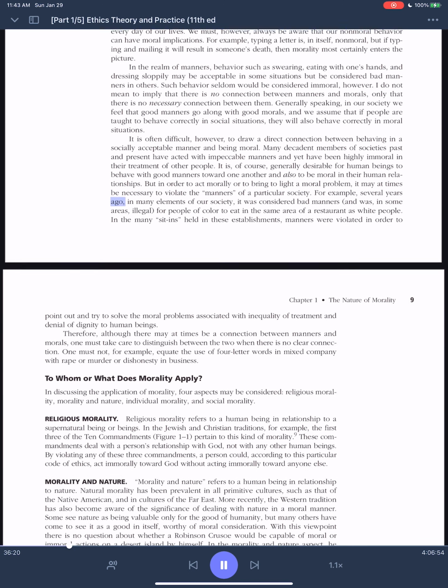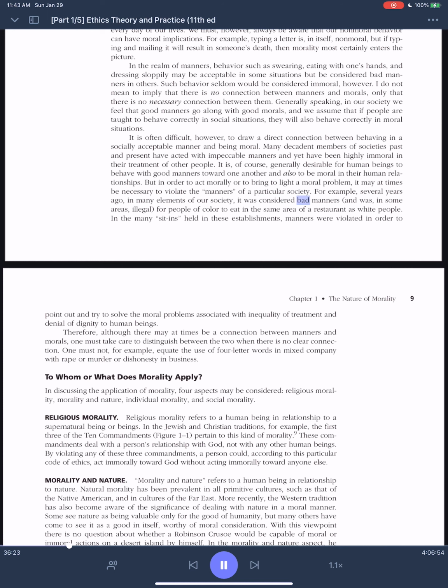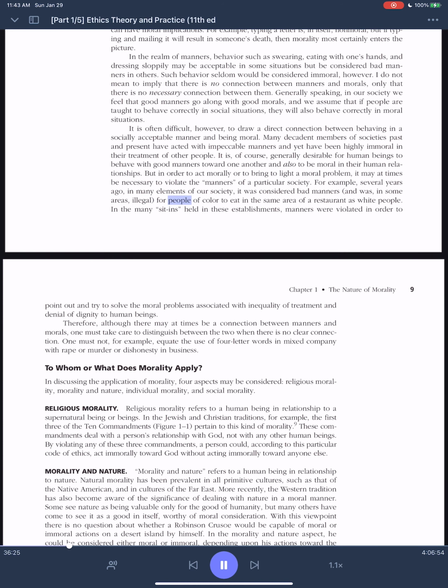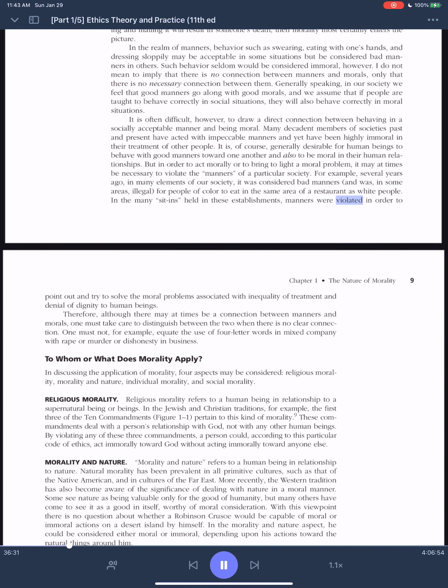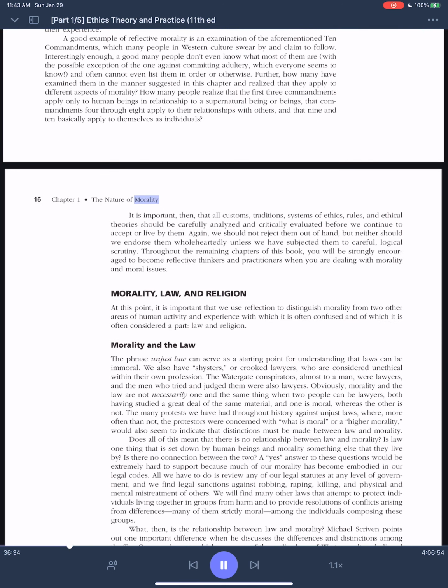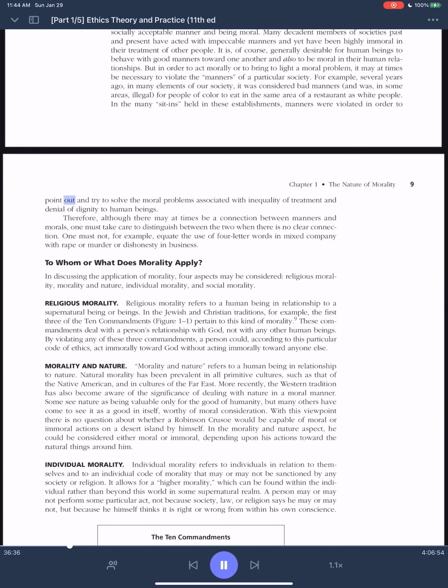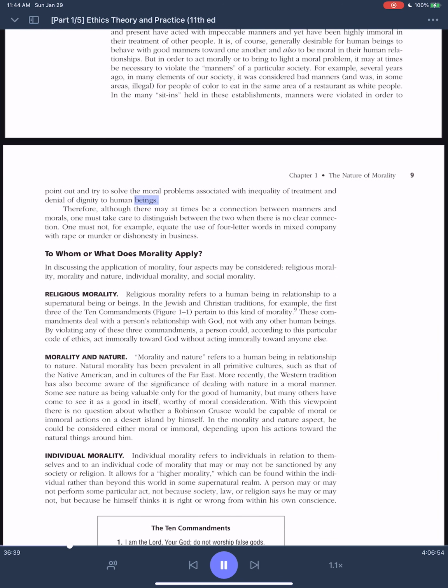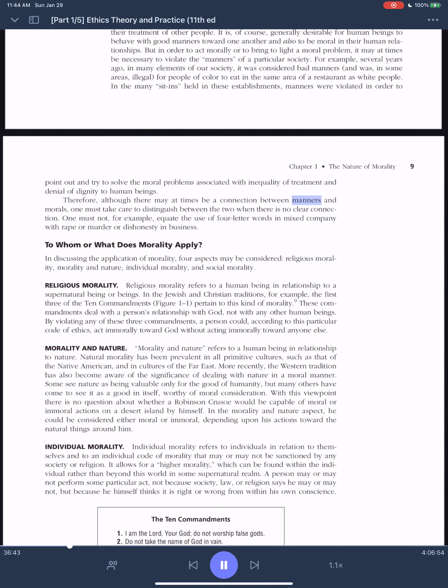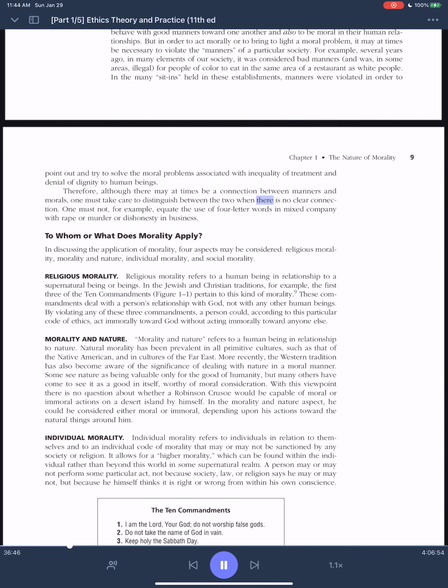For example, several years ago, in many elements of our society, it was considered bad manners, and was, in some areas, illegal, for people of color to eat in the same area of a restaurant as white people. In the many sit-ins held in these establishments, manners were violated in order to point out and try to solve the moral problems associated with inequality of treatment and denial of dignity to human beings. Therefore, although there may at times be a connection between manners and morals, one must take care to distinguish between the two when there is no clear connection.